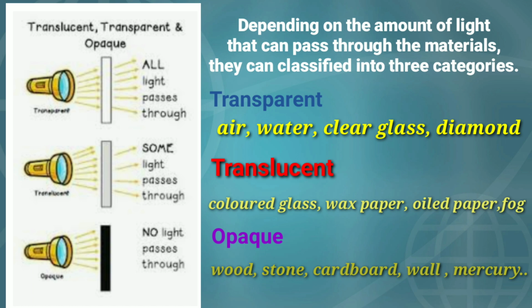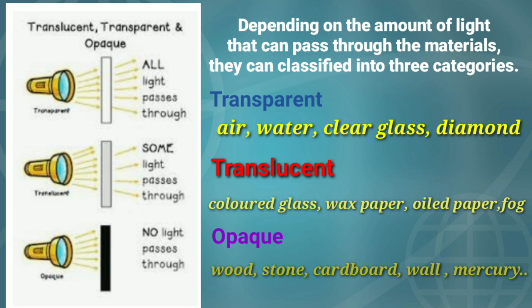The third category of the material is opaque material. Materials that do not allow light to pass through them at all are called opaque materials. So what happens? We cannot see through the opaque material at all, because light is not passing through them, and in absence of the light we cannot see the things.